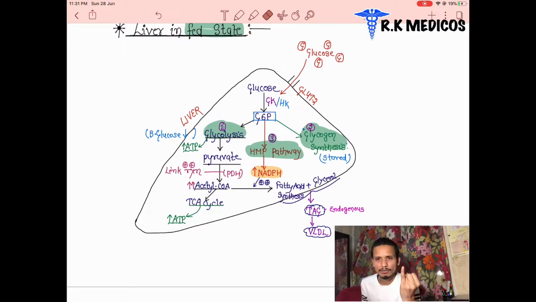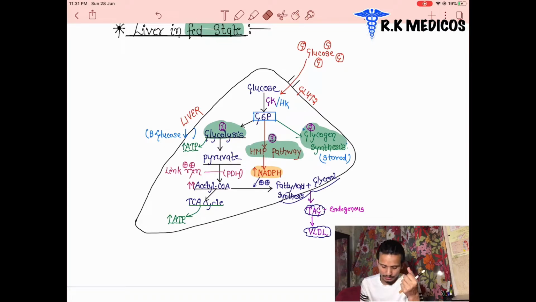The second one is glycogen synthesis, meaning glycogen formation, and it is stored inside the liver. Glycogen, as we know, is stored mainly in the liver and adipose tissues or the peripheral parts, mainly in the liver. When we eat something and there is a higher amount, we want to store it. So the liver does the same: it accepts and converts it, synthesizing the packed form, glycogen, and storing it.